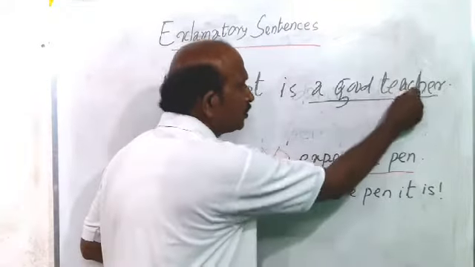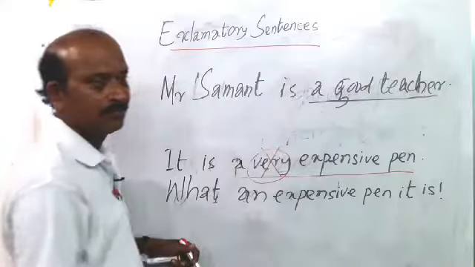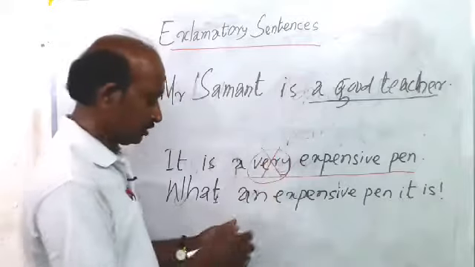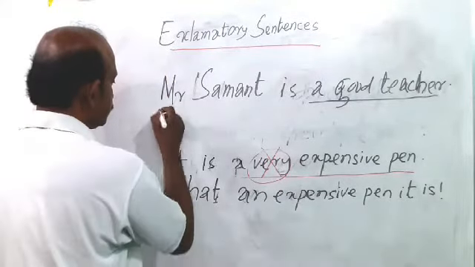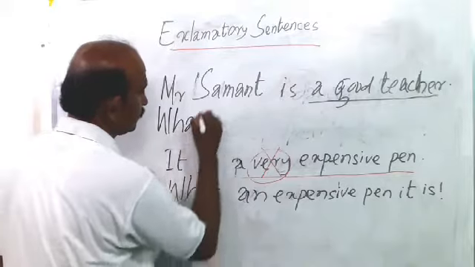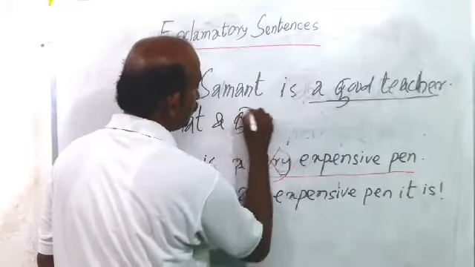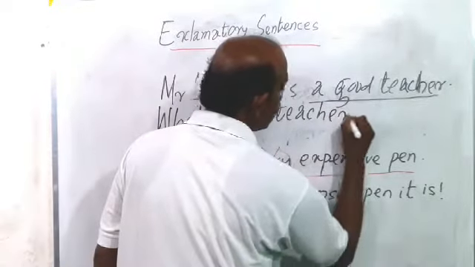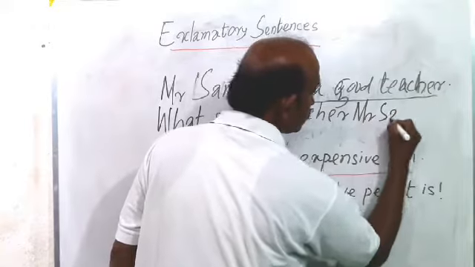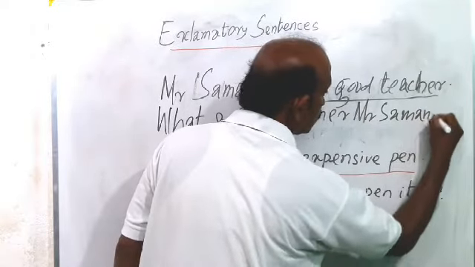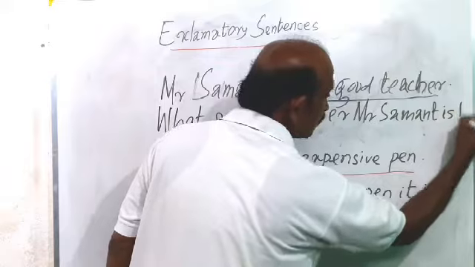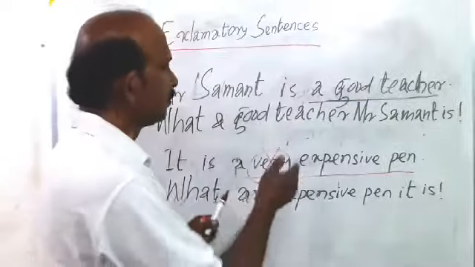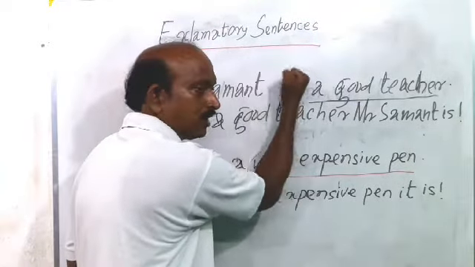What a good teacher Mr. Samant is. Very simple. What a good teacher Mr. Samant is, and it ends with the exclamation mark. What a good teacher Mr. Samant is. Very simple. Before the noun phrase use the word what.